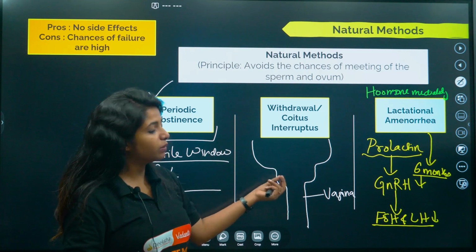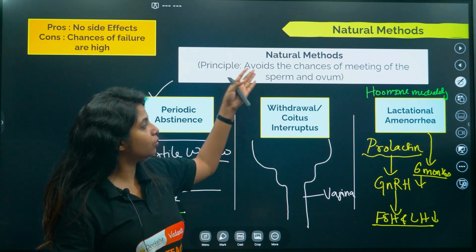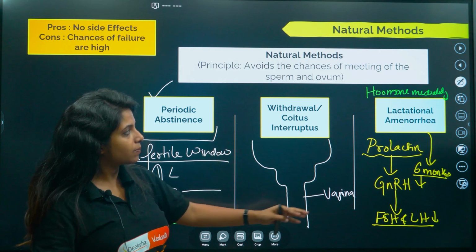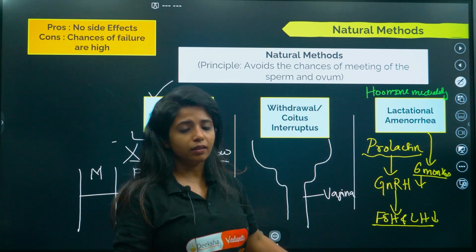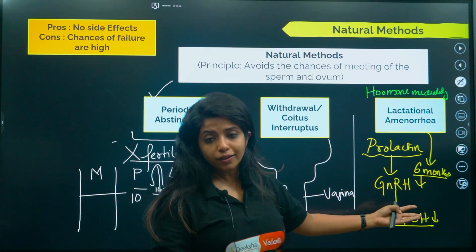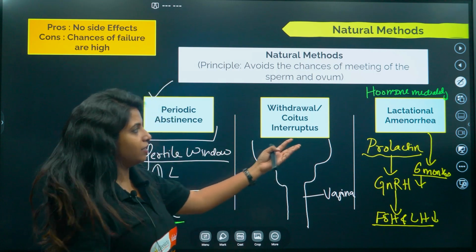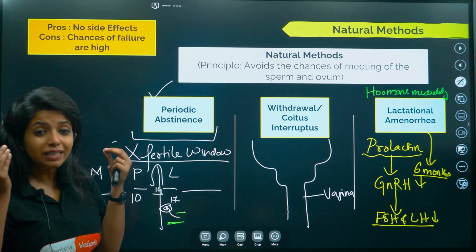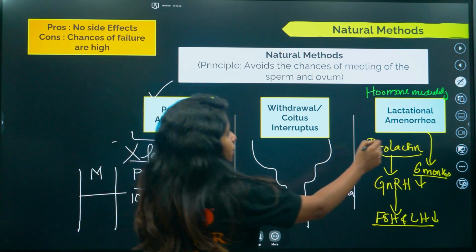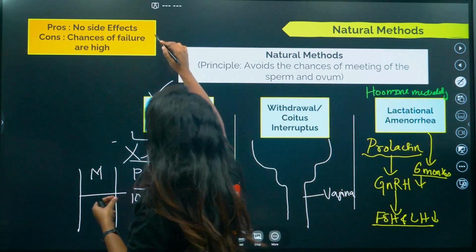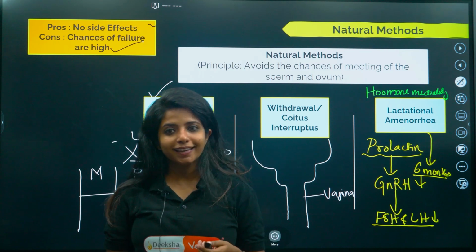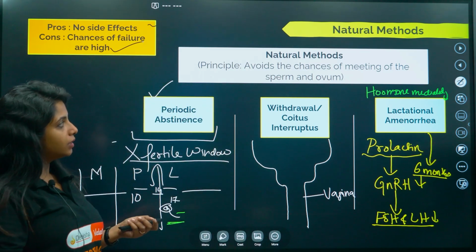Over here also, people never know. Sperm could be released and the person could be ovulating at this point of time. Then again, the same thing. Over here also, the person could be starting to ovulate, and that could fail. So all these procedures obviously do not have side effects. Please remember these keywords, they are very important. They do not have side effects, but the chances of failure are equally high as well. So that is about natural methods.